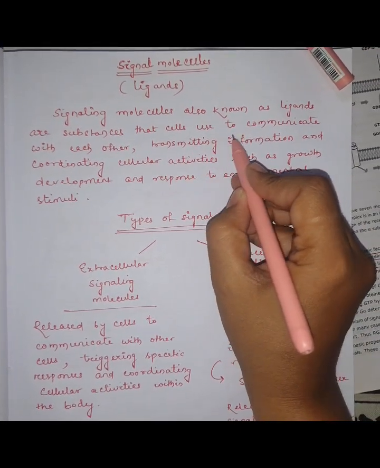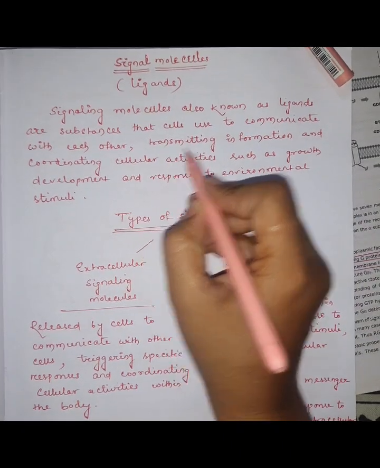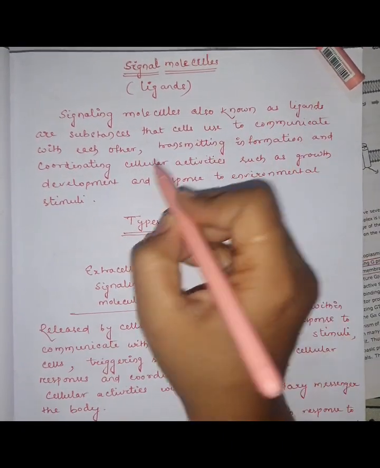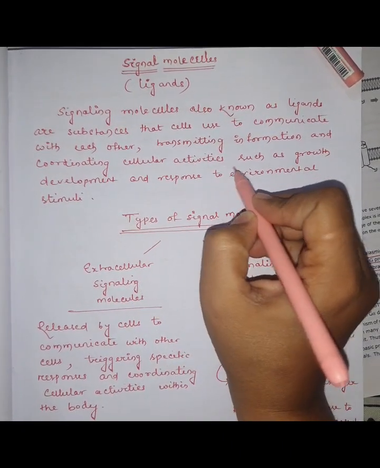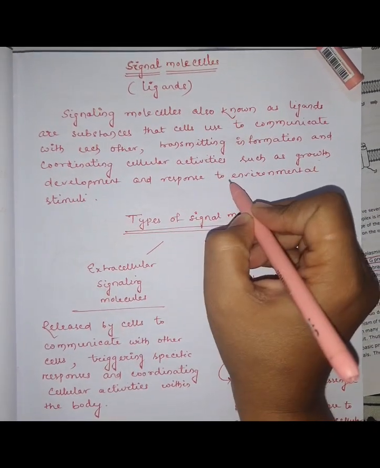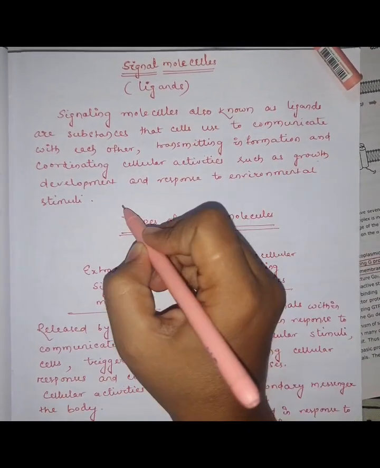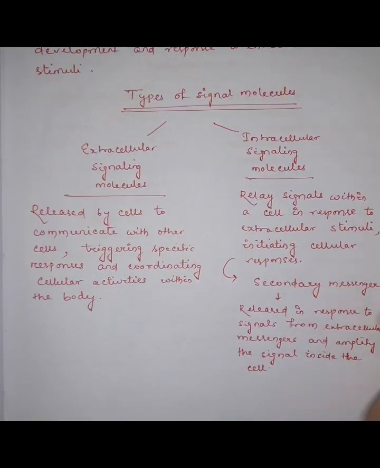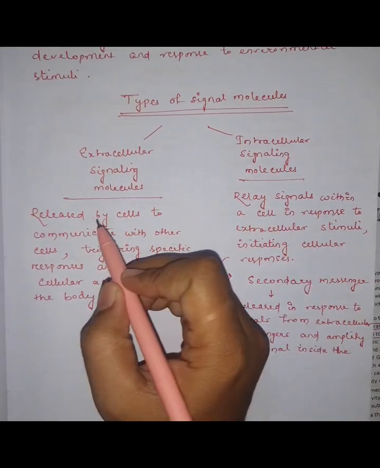So cells communicate with each other, transmitting information and coordinating cellular activities such as growth, development and response to environmental stimuli.